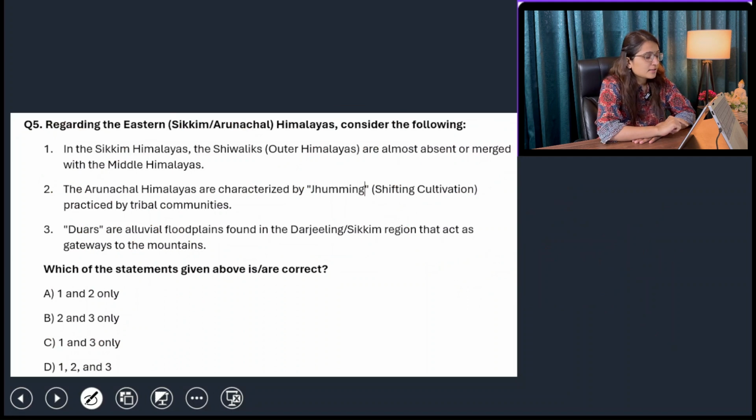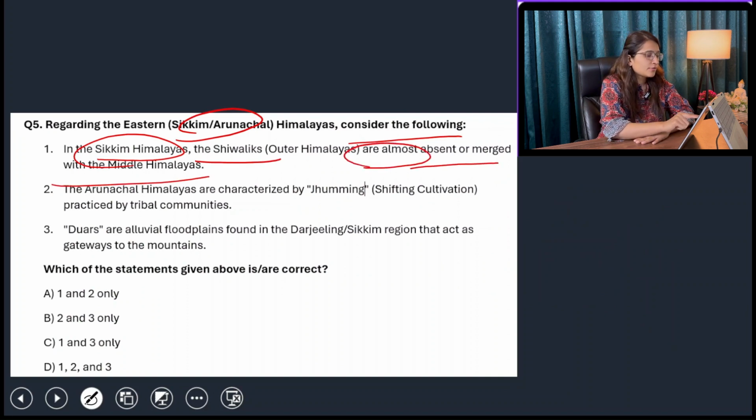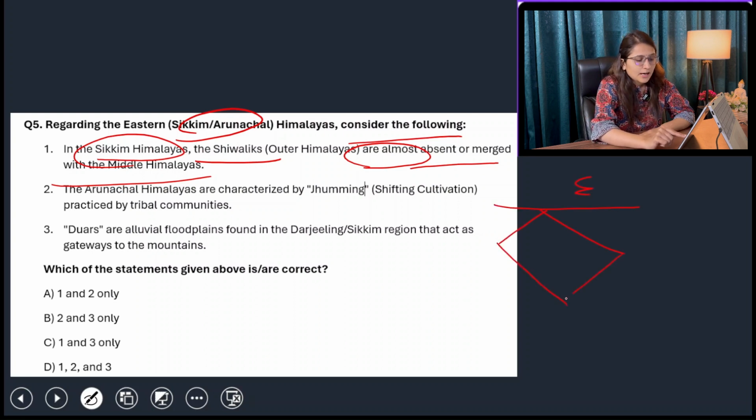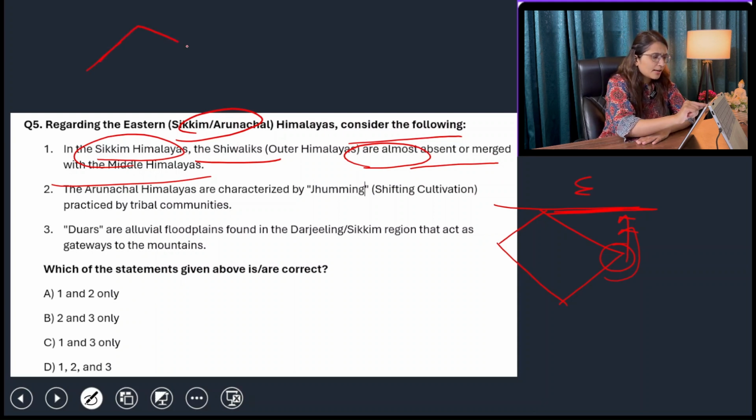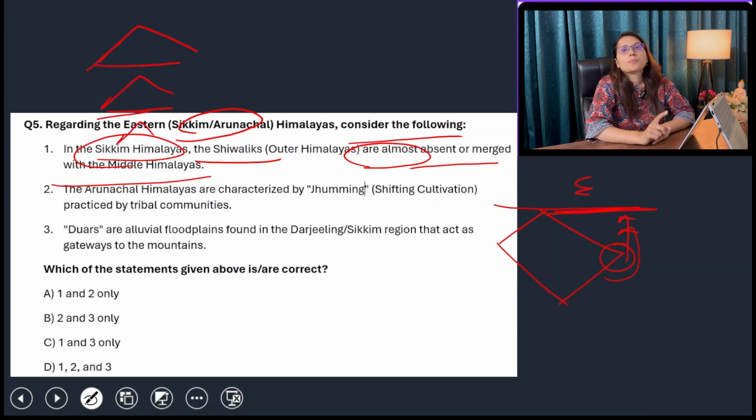Next is regarding the eastern Sikkim or Arunachal Himalayas. Consider the following statements. In the Sikkim Himalayas, the Shivaliks are almost absent or merged with the middle Himalayas. Yes, as we know that the Eurasian plate and Indian plate collided with this anti-clockwise movement. So whenever there is this anti-clockwise movement, this area collided with a very high speed with the Eurasian plate, and that is why the gap as it's present in the western Himalayas, like this is your greater Himalaya, this is your middle Himalaya, this is your outer Himalaya, these gaps are not present in the eastern Himalayas, because in this area